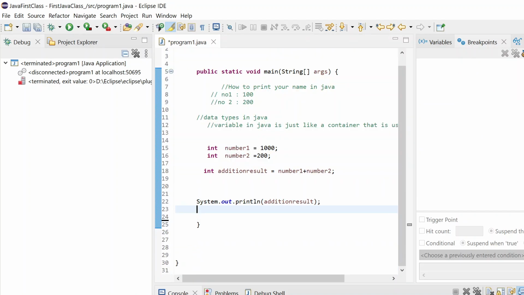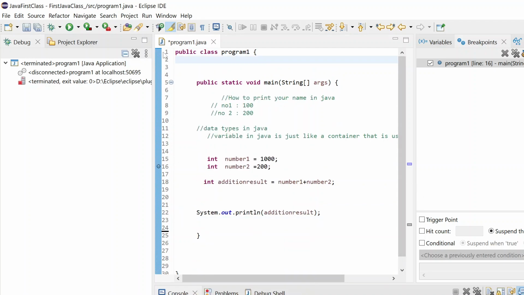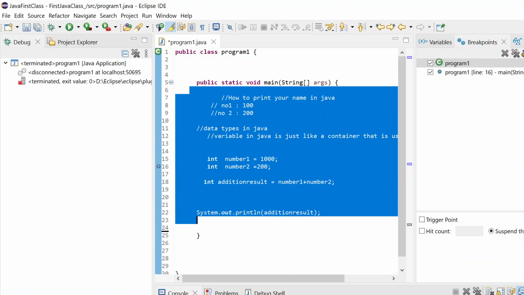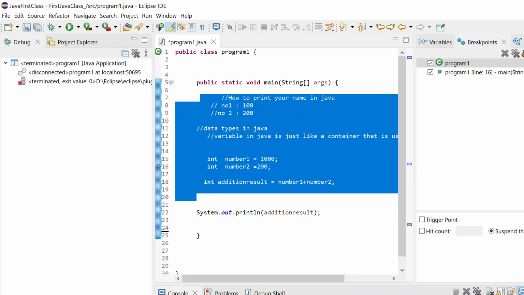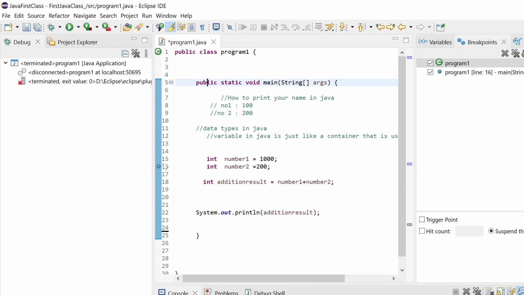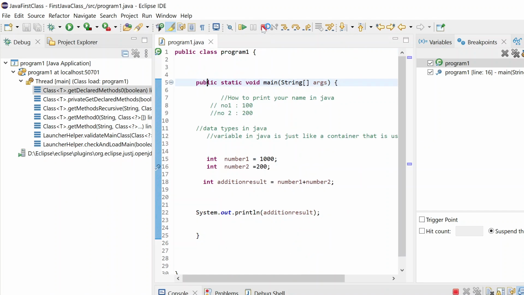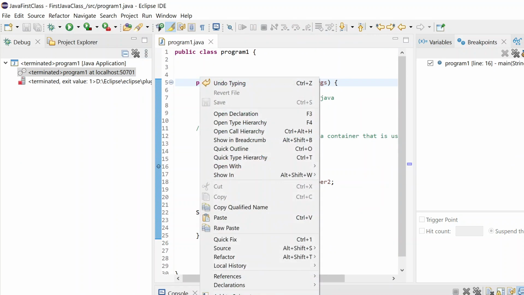So the debug part is clear. Just double click on the line number of any line you want, and debug as Java application. You should not debug from the outside, only inside this method, because here we are writing the actual code. Just put one breakpoint like this, and click on debug as Java application.